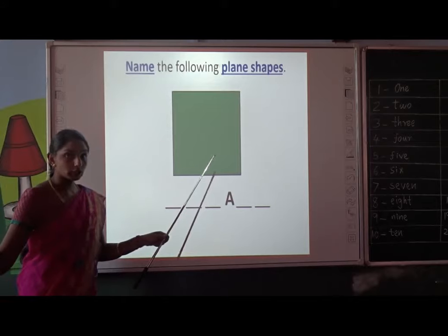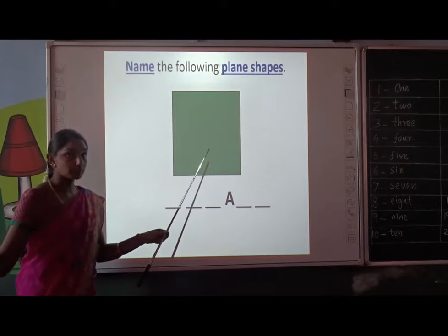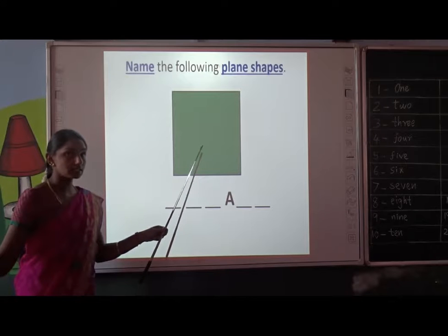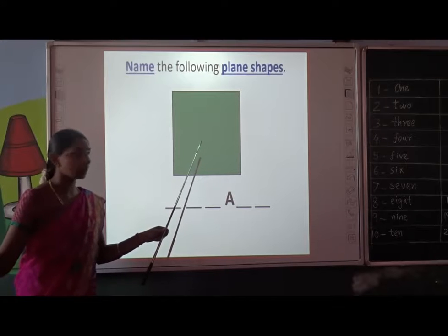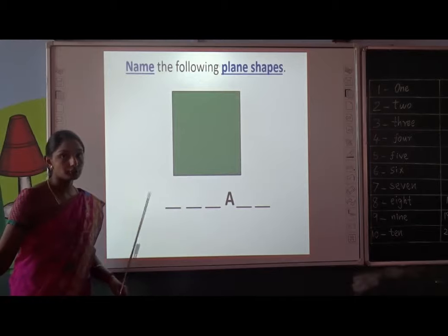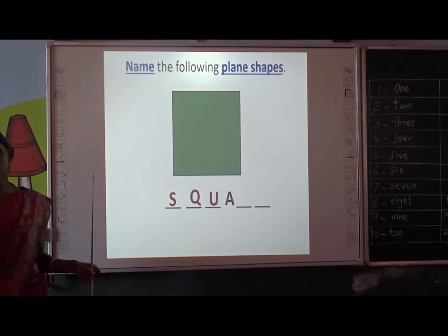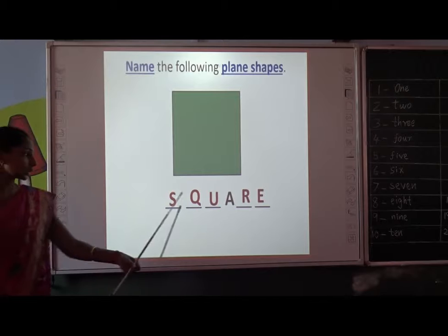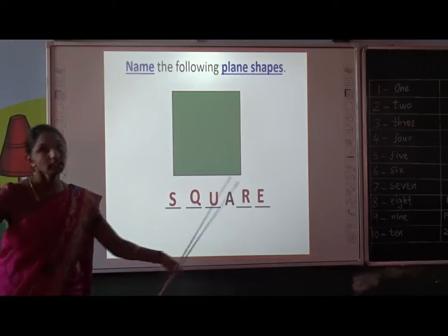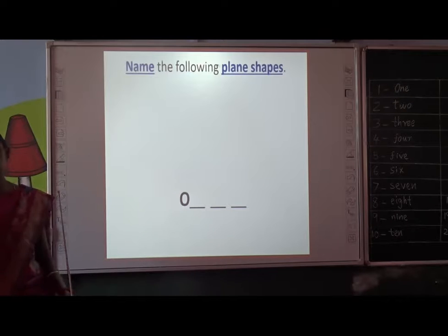Move to the next one. What is it? Can you see this? Name this plane shape, Kana. Yes, square. You are correct. Very good. Can you spell square? S-Q-U-A-R-E. Very good. Square. Move to the next one.